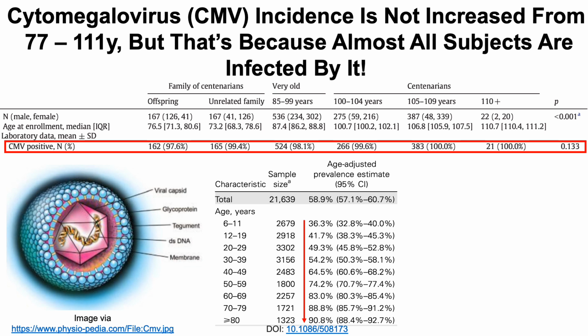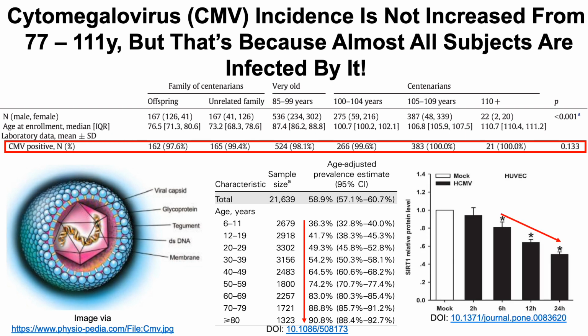So starting off in kids, 6 to 11 years old, the prevalence of them being infected with CMV is 36%. And then if you go down each age group, you can see that in adults older than 80, in this study, around 91% had been infected or were currently affected with CMV. So in the older than 80 age groups, it's even more than 90%. If you live long enough, we're all going to get it.